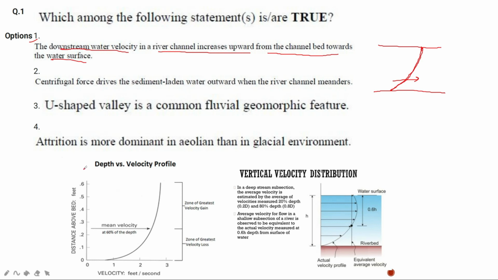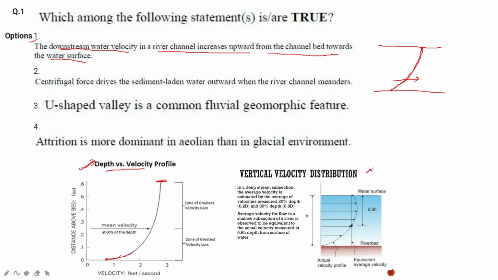So you can see this graph, the depth versus velocity profile. This is the bed and this is the top of the water surface. Why is the velocity increasing or decreasing? Because of the resistance offered by the material in contact with the water in that channel. The material in contact is the bed and the sides of the valley. That is why the minimum velocity is at the bottom and it is increasing towards the top. So the statement looks correct, right?